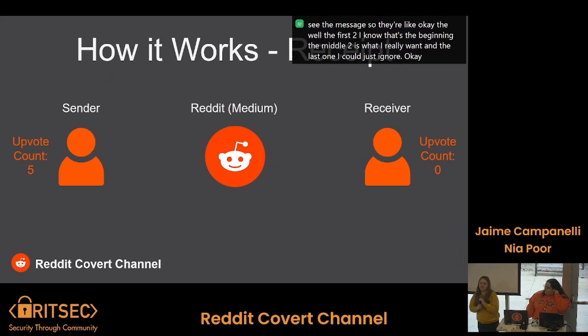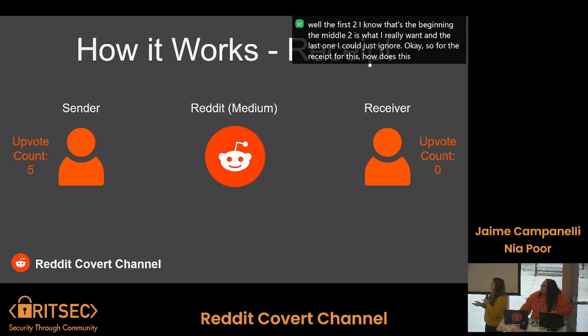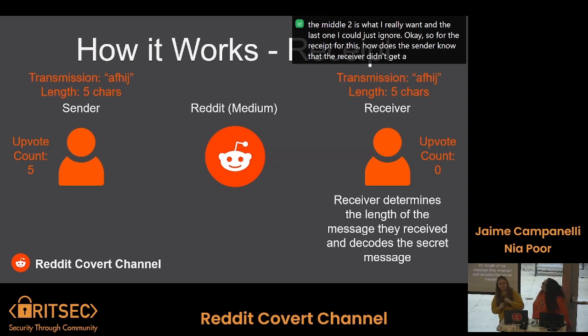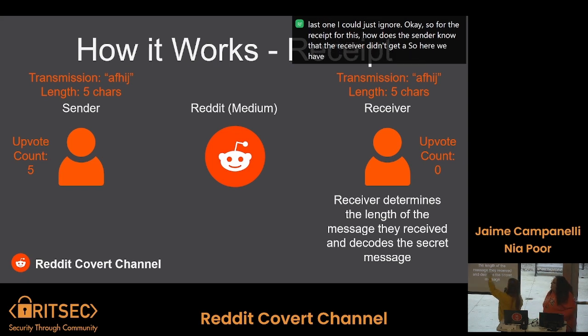Okay, for the receipt, how does the sender know that the receiver didn't get a bad message? Here we have the transmission. That's not the actual message. The message itself is just hi. The receiver determines the length of the message they receive and decodes the secret message from there. They say, the run length in the first two characters isn't part of the message I ultimately receive. The ending character at the end just marks the end of the message, so I'll get rid of that. The message is just hi.